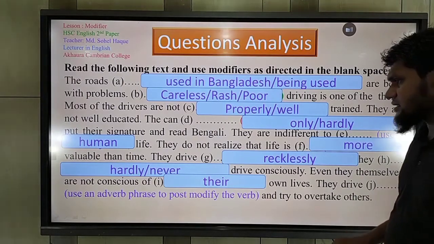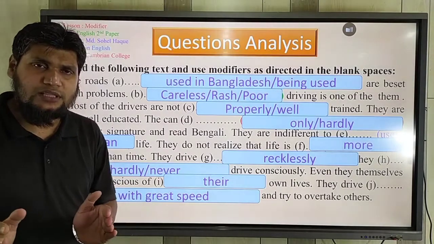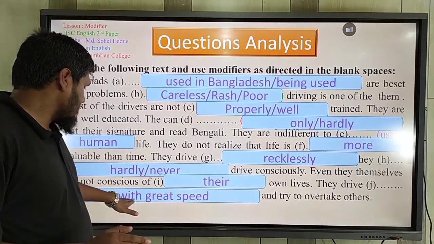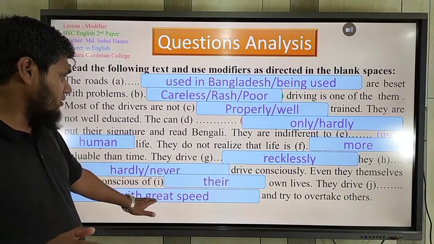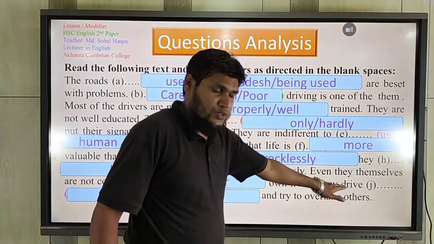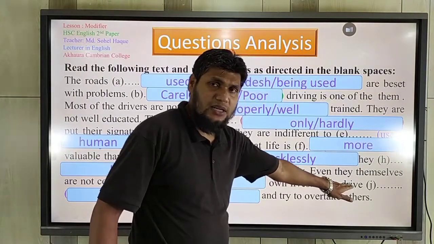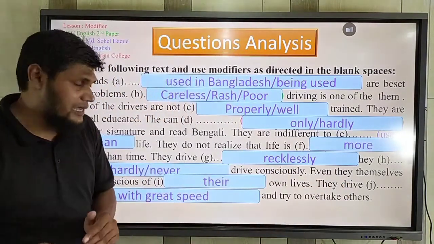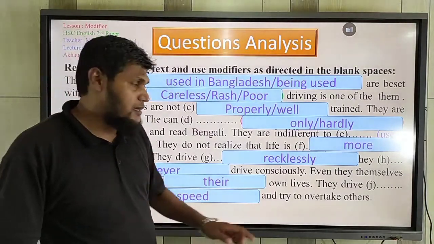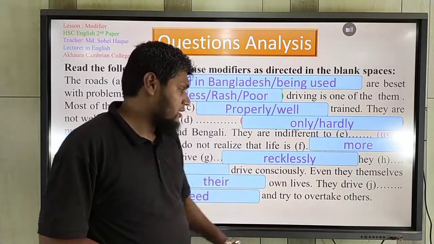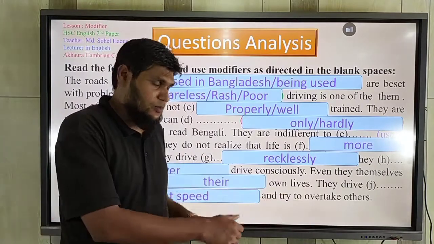So they drive dash. They drive with great speed. So with great speed, what is the speed they are driving? This phrase adds information about their driving. So they drive with great speed. This phrase modifies the verb drive. Okay? And try to overtake others. These are the additional part of this sentence.